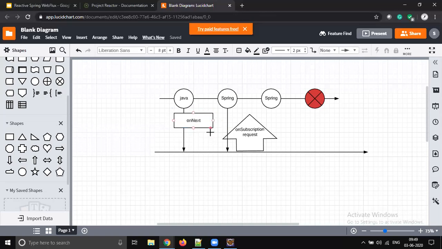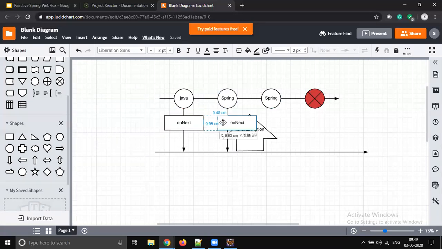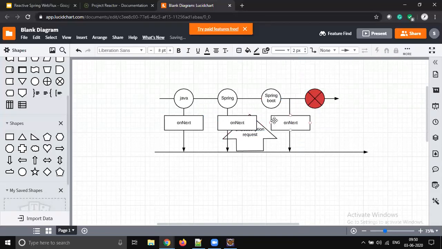It's the same thing for each element. Each time the data is transferred, an event is going to be triggered. When Java comes to the subscriber, on next is going to be triggered, and when Spring comes to the subscriber, on next is going to be triggered. And for Spring Boot, I think I just put Spring, but it's Spring Boot. So how does the subscriber know data is coming? Based on this event.